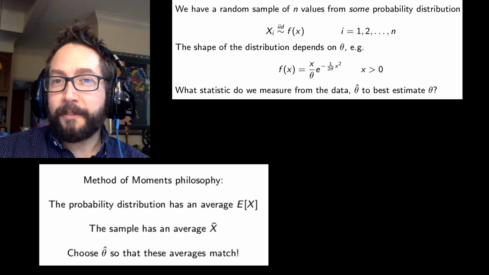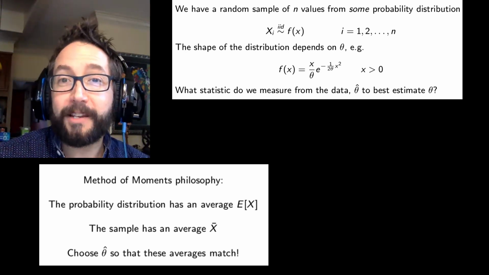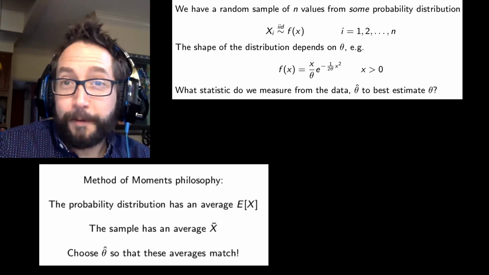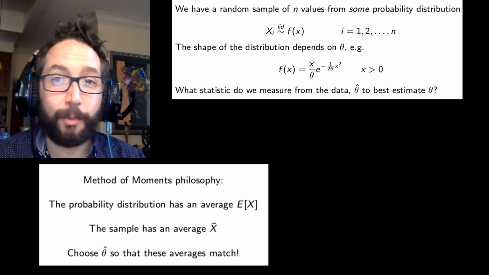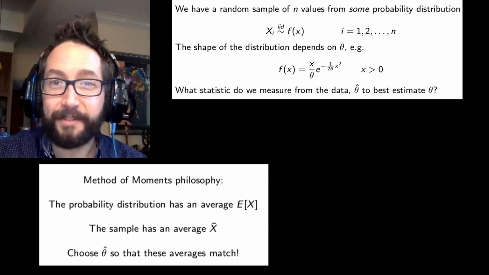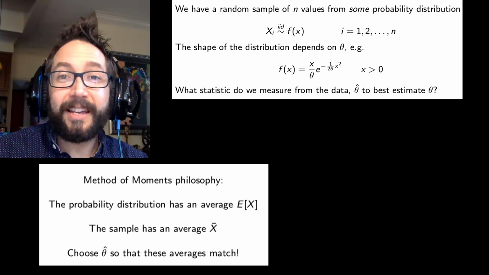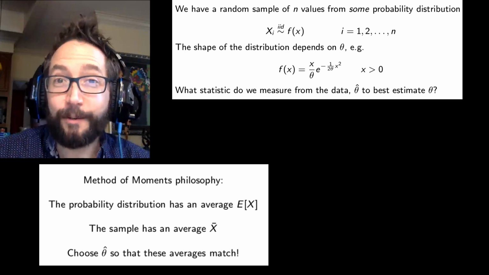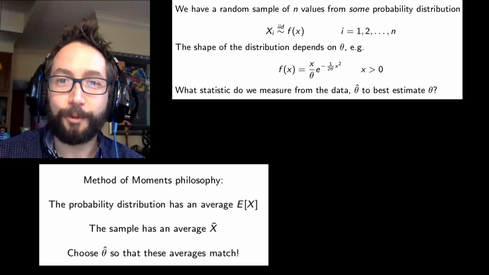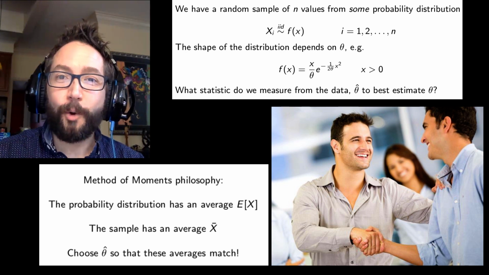And I think from a philosophical point of view, this approach makes a lot of sense. From the data, we can go and measure the sample average. And one thing we know about PMFs and PDFs, any probability distribution, is that we can come up with the formula for the expected value or the average value of that probability distribution. And so the method of moments estimator says, well, why don't we just equate these two?